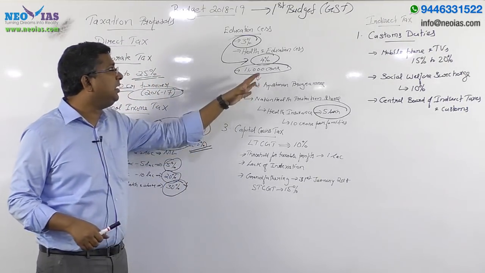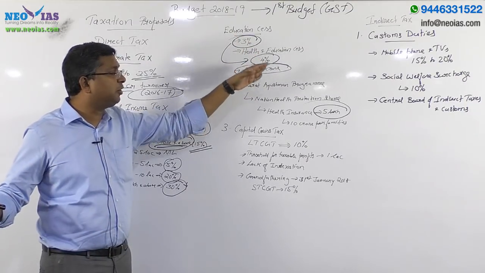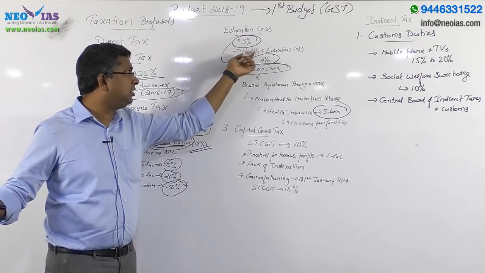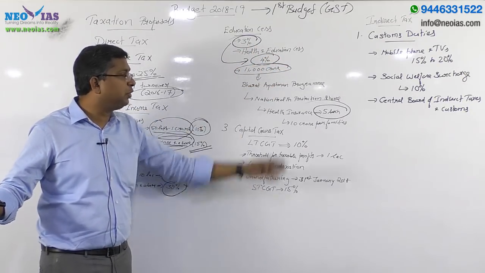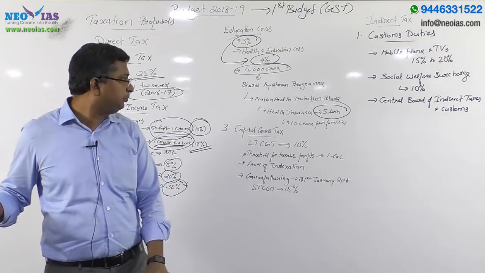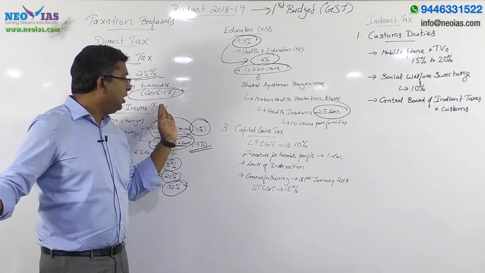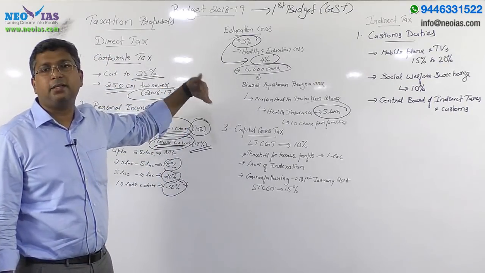So just have an idea: the education cess has been increased from 3% to 4%, and the cess is now called the health and education cess. This extra 1% will be used for the Bharat Ayushman program, mainly towards the National Health Protection Scheme. So this is regarding the education cess, now called the health and education cess.